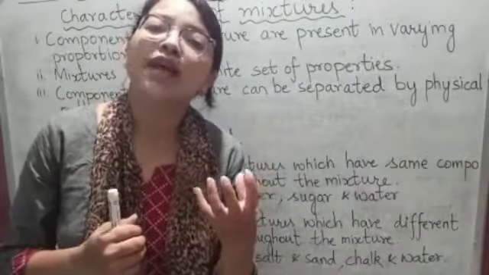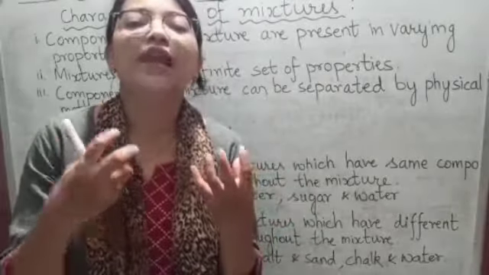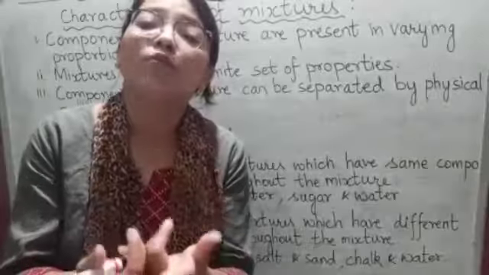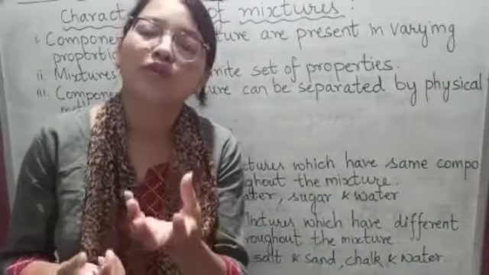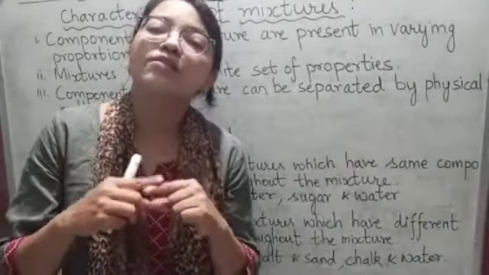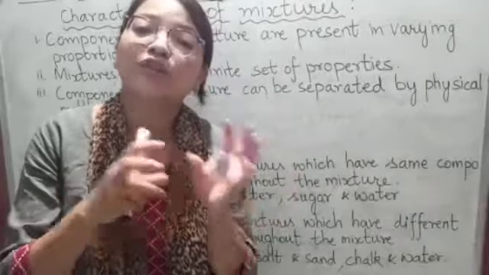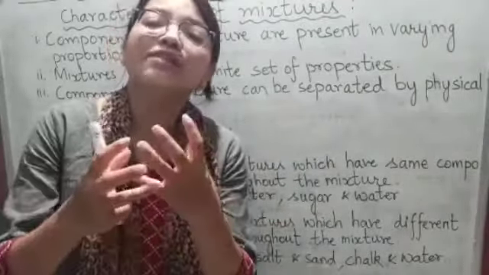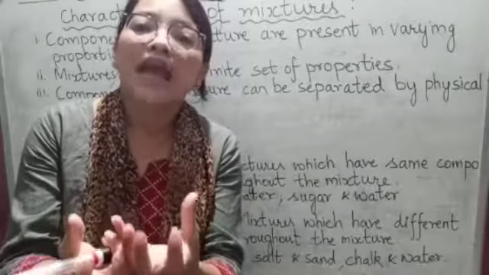Hydrogen has its own properties, oxygen has its own properties, and when they combine to form H2O, which is water, the properties of hydrogen and oxygen are not retained in the H2O.